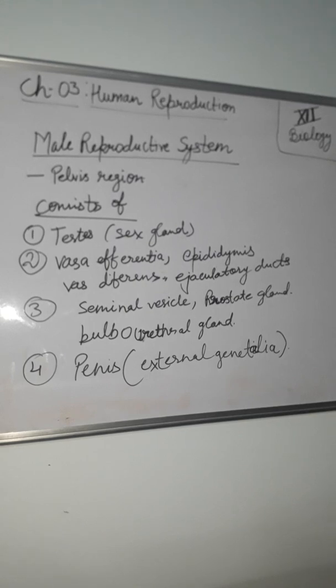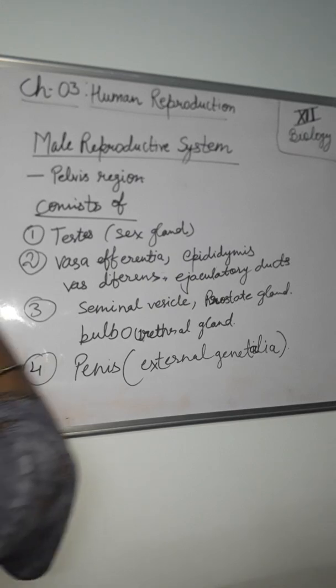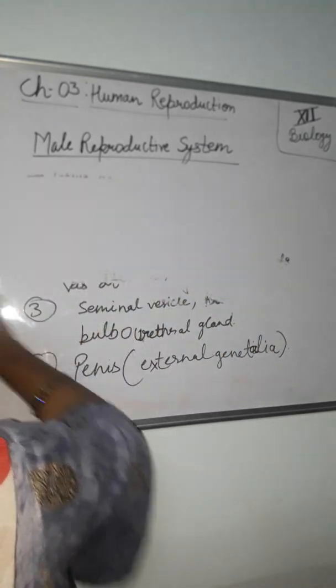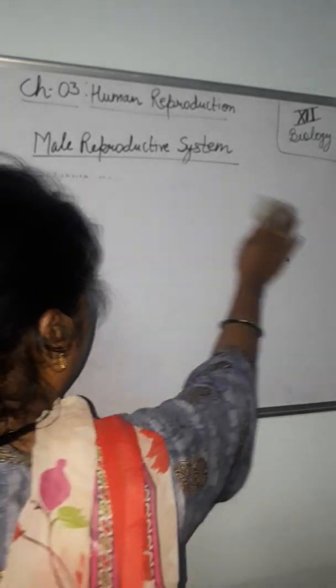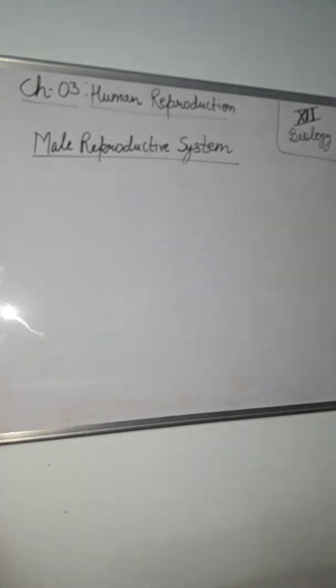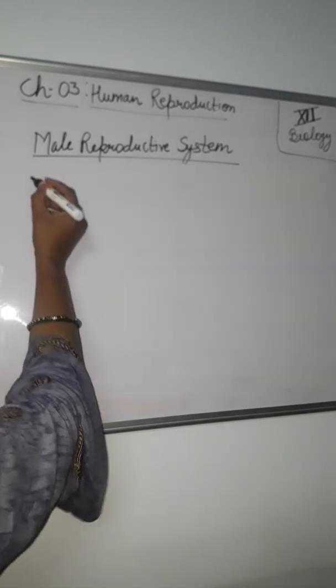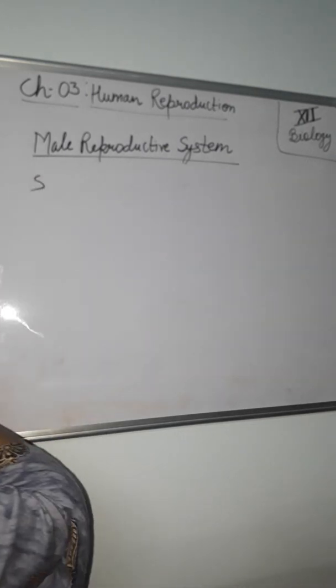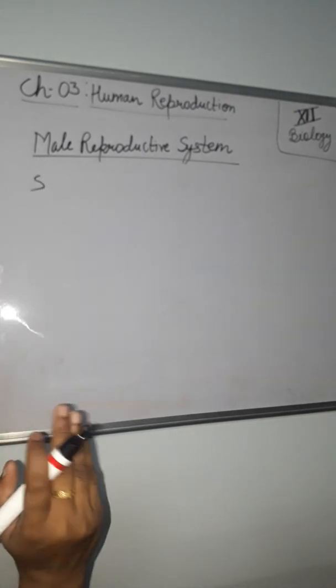Now next, the male sex cells. Male sex cells are spermatozoa. Okay, there is a difference. Understand what terms are used here. What did we study earlier in class 10? That the sex cells are sperms.